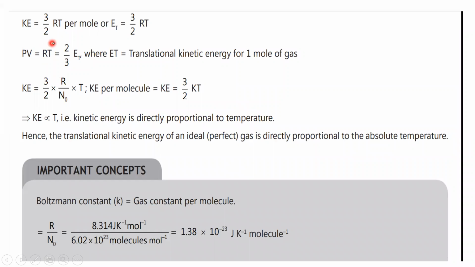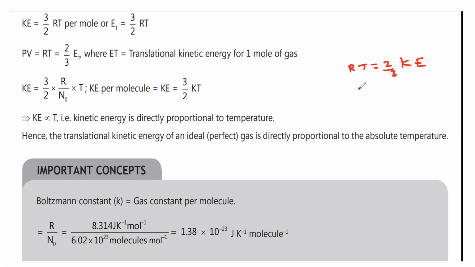So KE is equal to 3 by 2 RT per mole, or ET, the energy, is equal to 3 by 2 RT. Here ET is called the translational kinetic energy for 1 mole of a gas. What is ET? Translational kinetic energy for 1 mole of a gas. Now kinetic energy is equal to 3 by 2 RT. This is one more equation, and we got it since RT is equal to 2 by 3 kinetic energy.